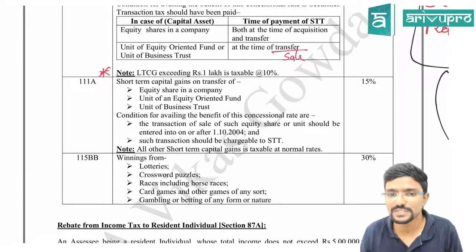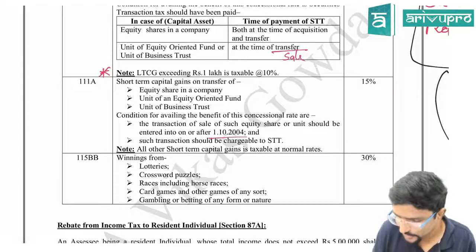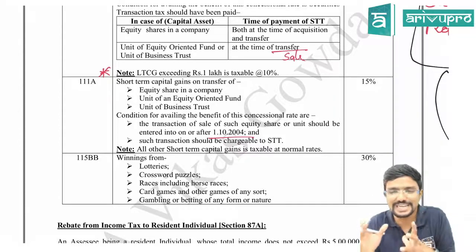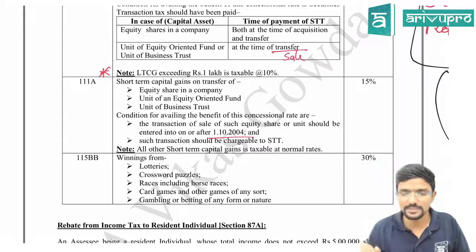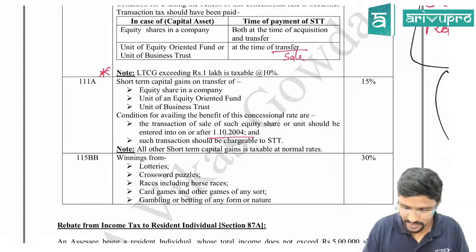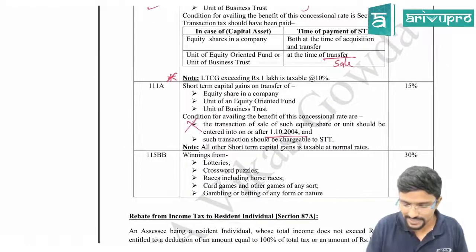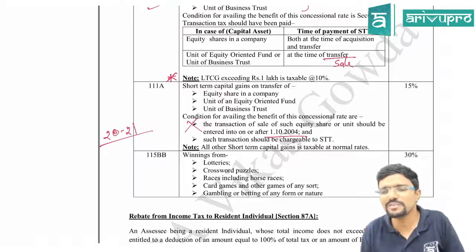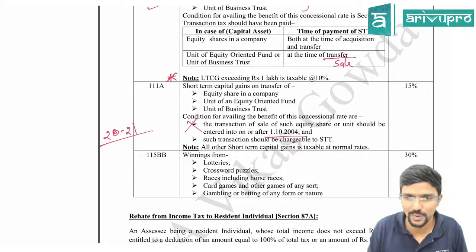The transaction of sale of such equity shares or units should be entered into on or after 1st October 2004. This section was introduced on that date, so they said this is the standard date, we will keep it. So if you are selling any of these three items after 1st October 2004, this is applicable. For me, this condition is actually not relevant, because anything we calculate is for previous year 2021. If you have sold something in previous year 2021, only then will we calculate. So obviously this condition will be satisfied. It is implied.